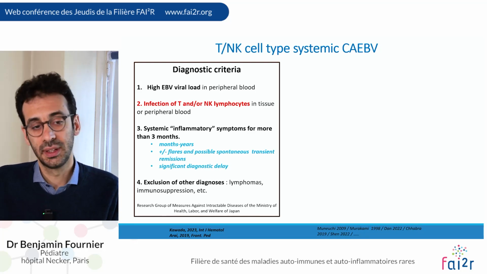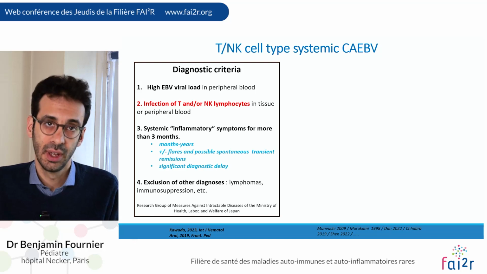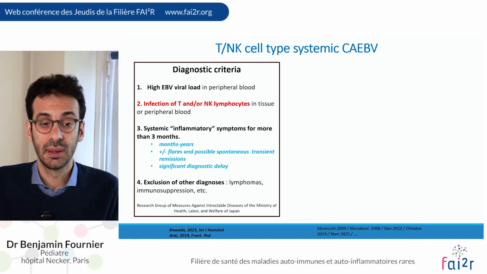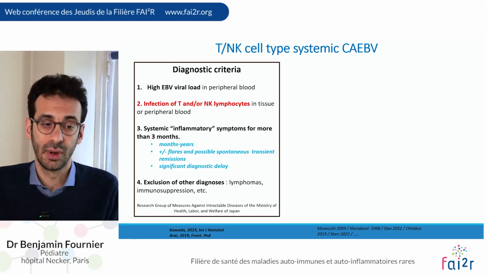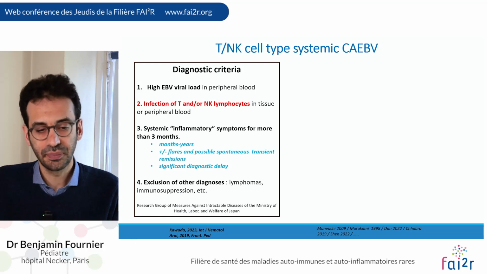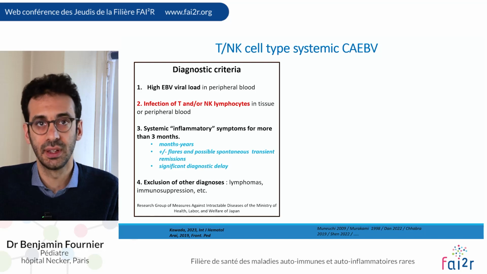You have to prove that EBV is in T or NK cell lymphocytes, either in the tissue or peripheral blood. The patient has systemic inflammatory symptoms for more than 3 months, but it's mostly for months or years. The patient may also have flares and possibly spontaneous transient remission, and thus a very significant diagnostic delay. And you have to exclude overdiagnosis, such as lymphoma or immunosuppression.